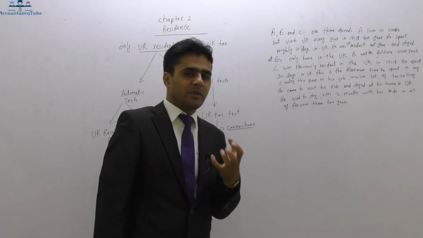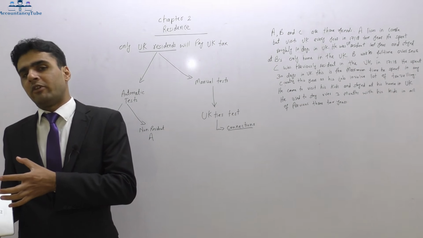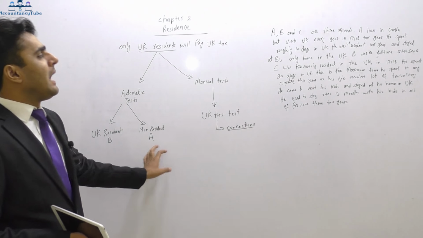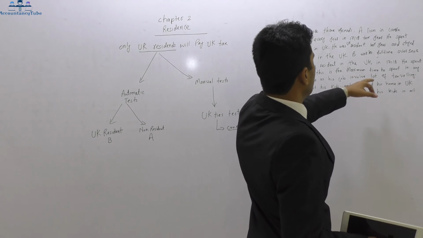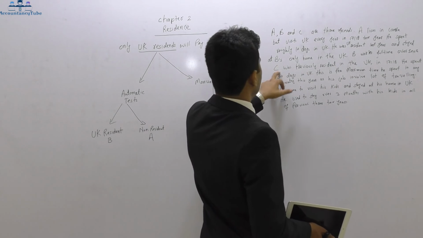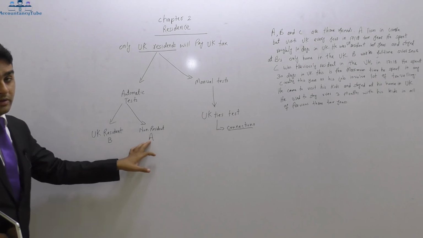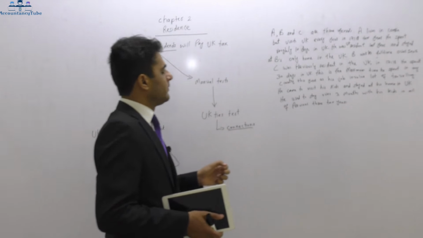If you spend less than 46 days and you were not previously resident in any of the previous 3 tax years, then you will be considered non-resident. However, it says in the question he was previously resident in the UK, so he is not automatically non-resident. Now we need to consider further tests.